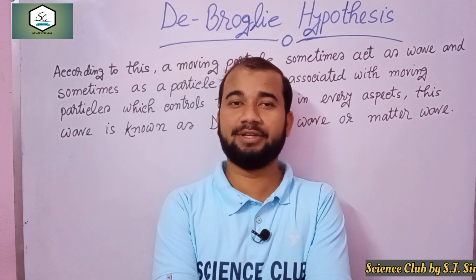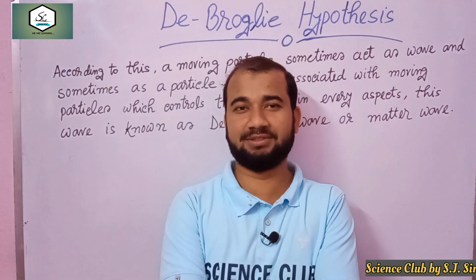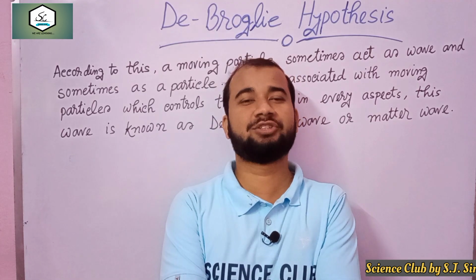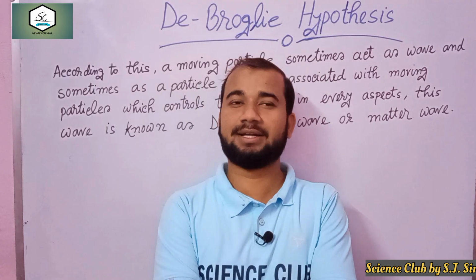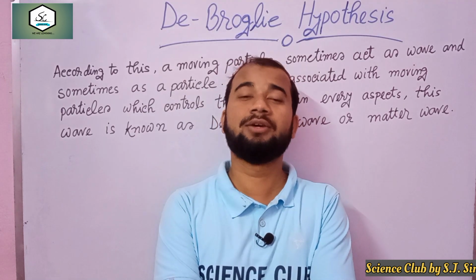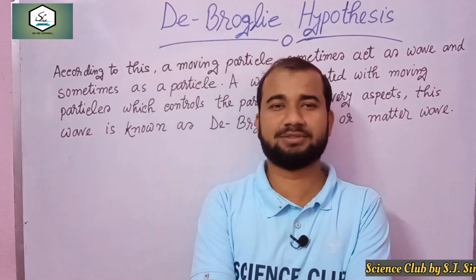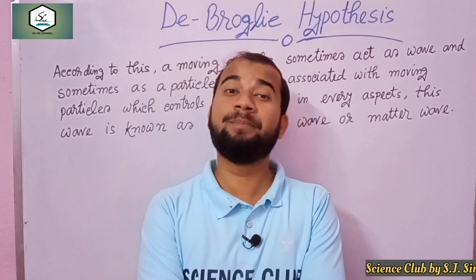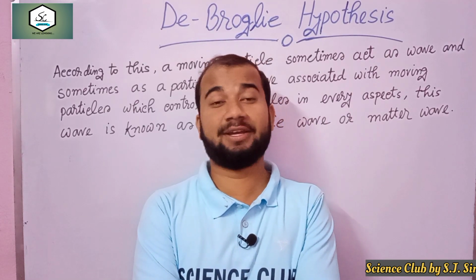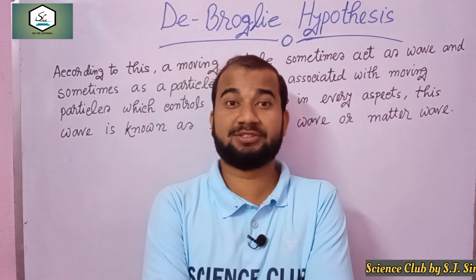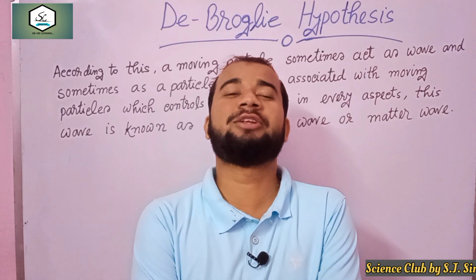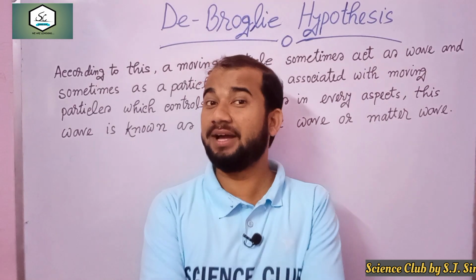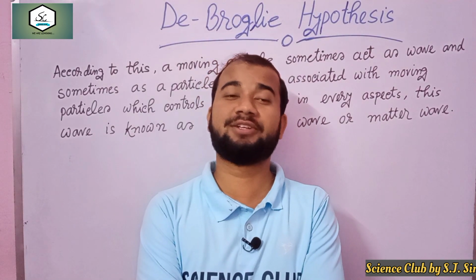Today I want to discuss shortly about the de Broglie hypothesis. This is 12th physics. You know about primarily the dual nature of light. Light sometimes acts as a particle, sometimes acts as a wave. Some phenomena, like interference and diffraction, are explained by the wave nature of light. According to Huygens principle, the interference pattern is explained by the wave nature of light. And some phenomena like the photoelectric effect, which you learn in quantum theory,